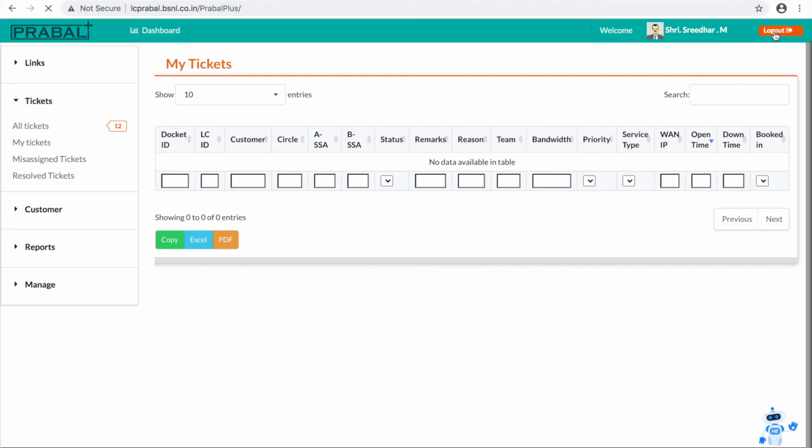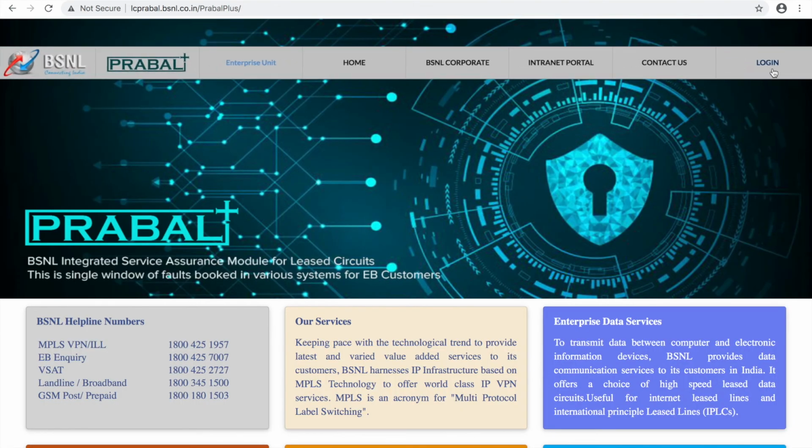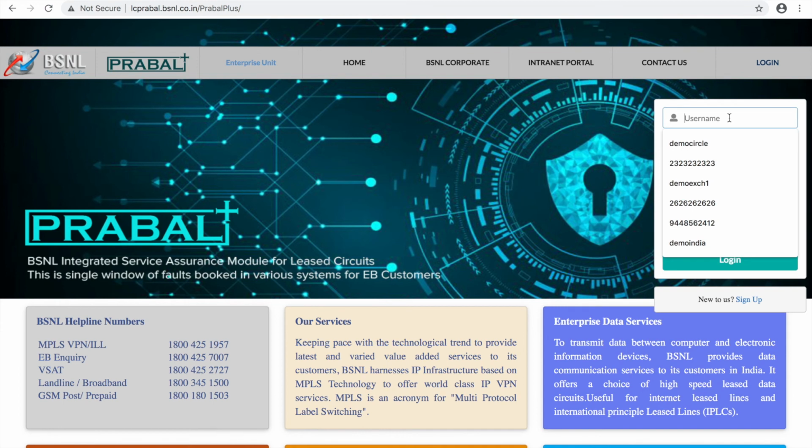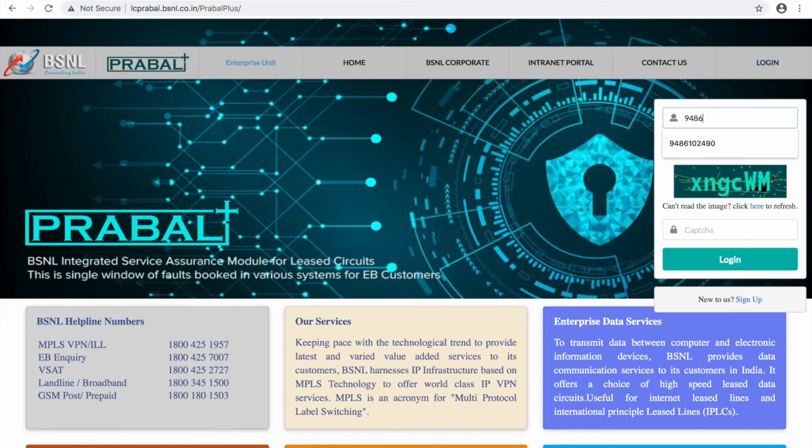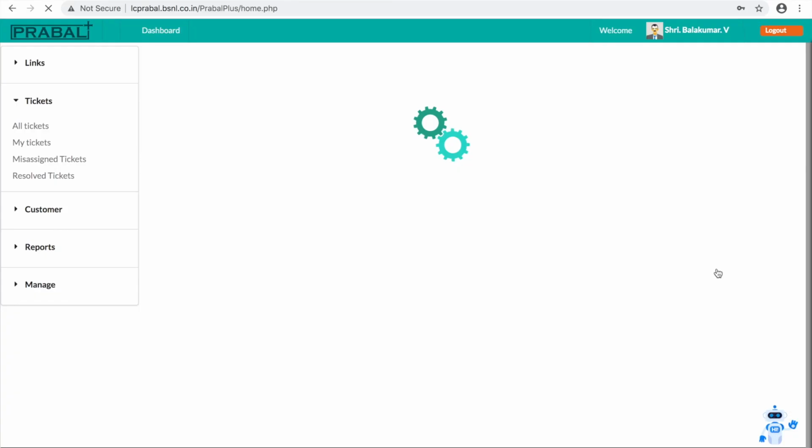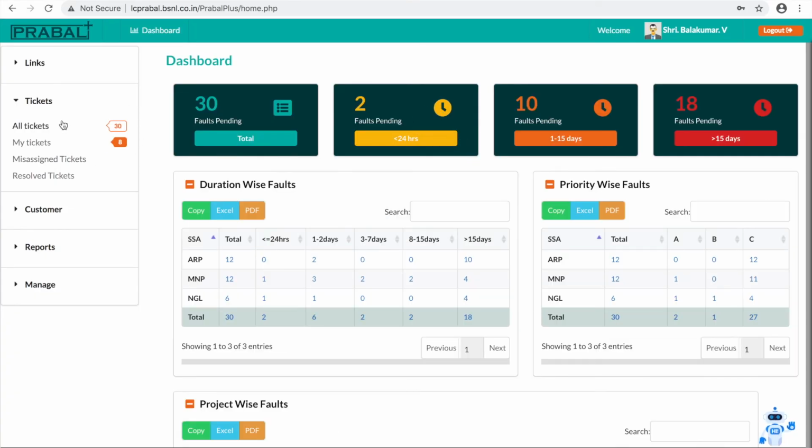Okay. Now I will log in as a circle administrator again. If you look at him, 30 tickets are pending for the circle, out of which 8 are pending with him.